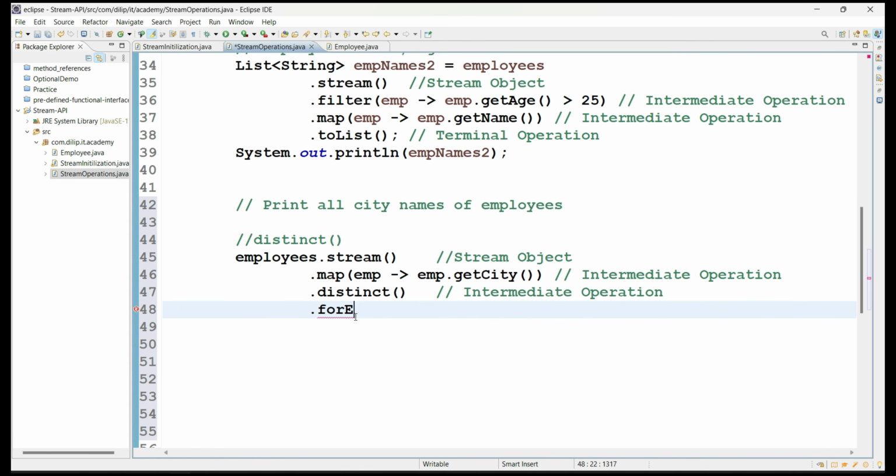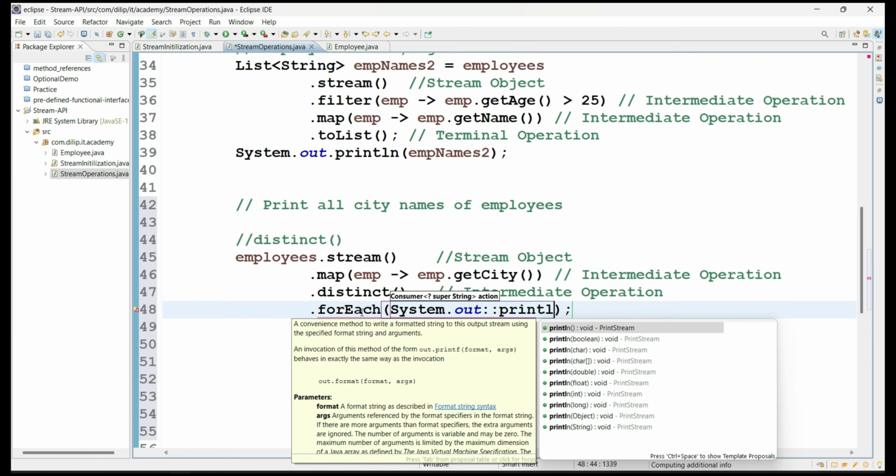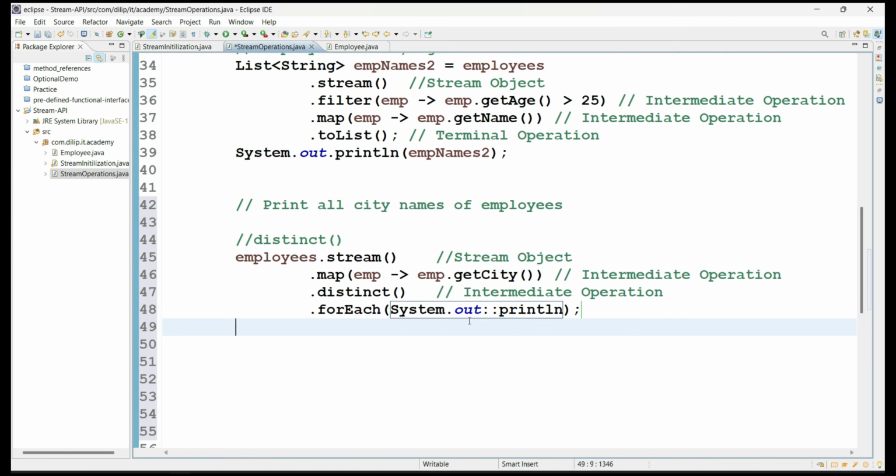but a terminal operation will perform the real execution. So here I'm using a method called forEach. Here we have a consumer functional interface implementation. We know that a consumer will take an input value, but it will not return anything. So what I'm going to do here is print all the values with System.out, printing every value. I'm just using the method references concept here. So in this case, what is happening? A stream object, an intermediate operation.